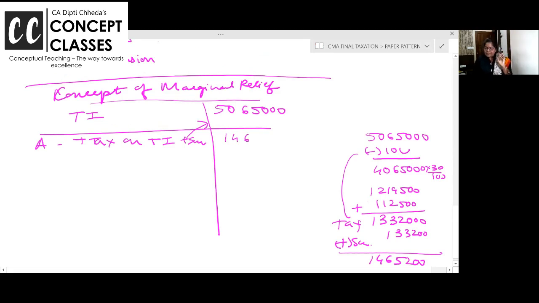Penalties may we calculate the tax with surcharge. Okay, right, just 2 minutes, I'll be back.